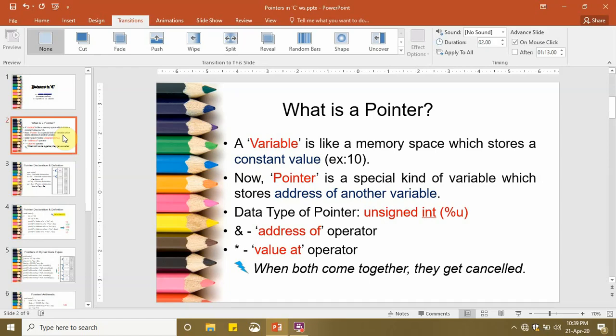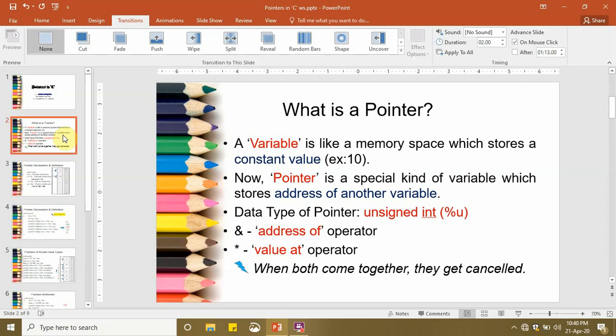So pointers are special variables which, instead of storing a simple constant, actually store the address of another variable in them. Because it stores the address of another variable and the address is always positive, hence the data type of a pointer is always unsigned integer, and the format specifier that we use here is %u.